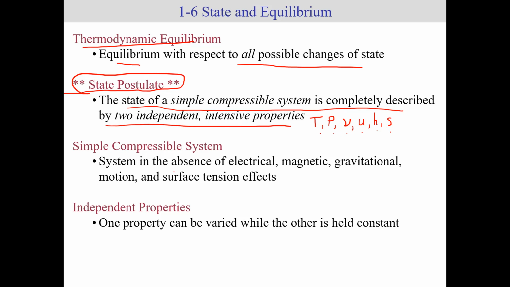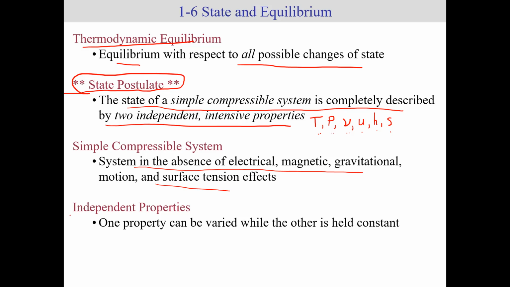And a simple compressible system is just a system in the absence of electrical, magnetic, gravitational motion, and surface tensions, right? So it's just basically a state of equilibrium of which I can quantify all the properties by knowing any two. And that describes the state of the system.